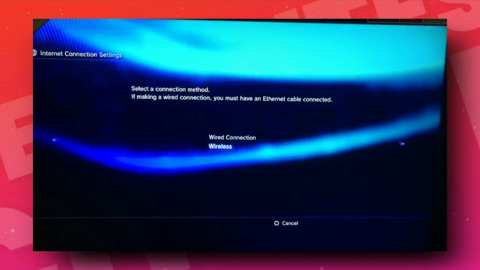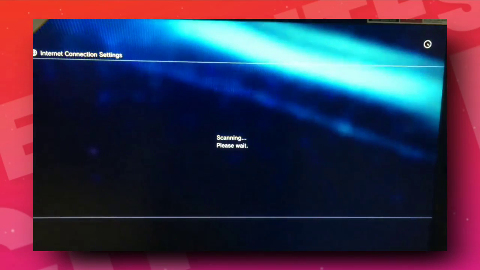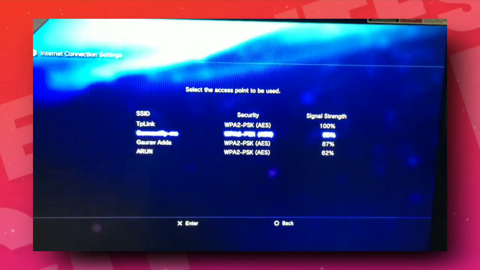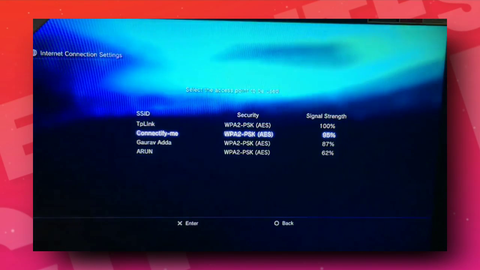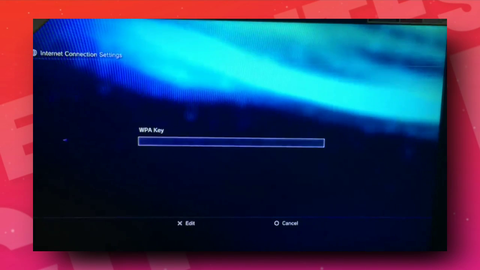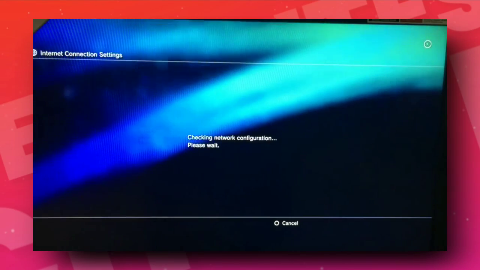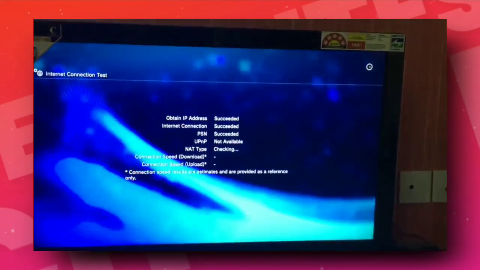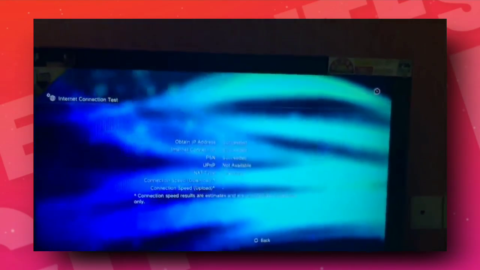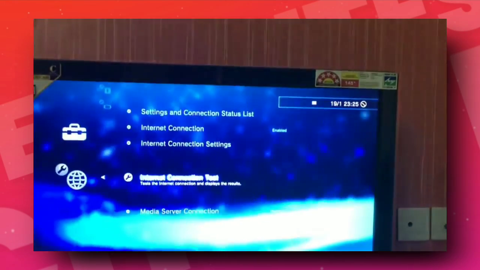Now click on wireless. Now click on scan. Wait for some minutes. Now simply select the name of your hotspot that you gave in that software. Select this and enter your password. And click next. Now it's taking time to connect. After connection, this is working. Now I will play the game for you. Now it's taking connection.